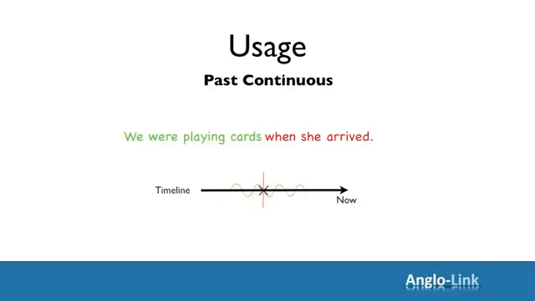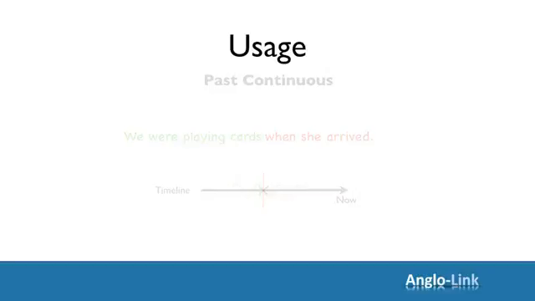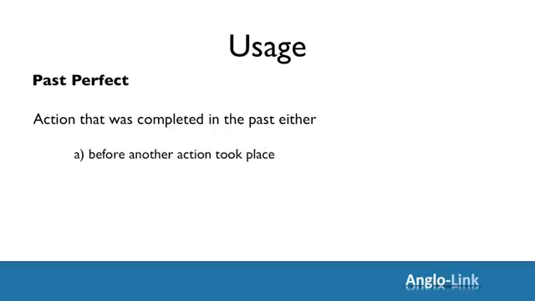Now let's look at the usage of the past perfect tense. The past perfect tense refers to an action that was completed in the past, either before another action took place or before a very precise moment.